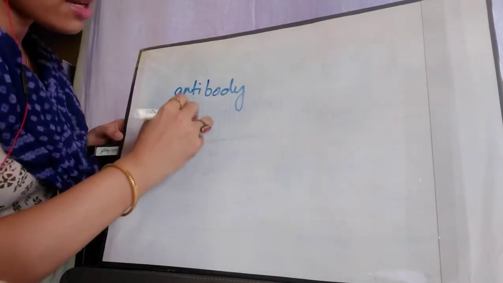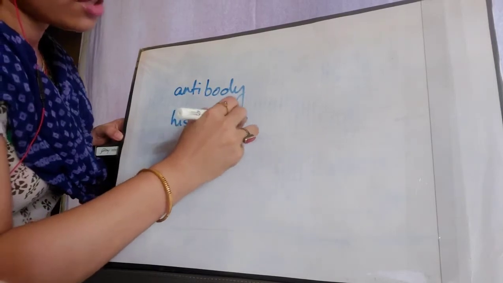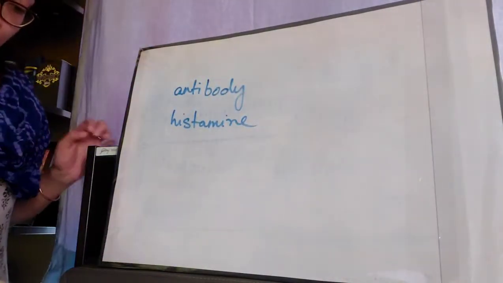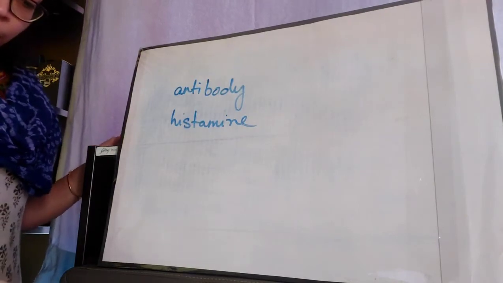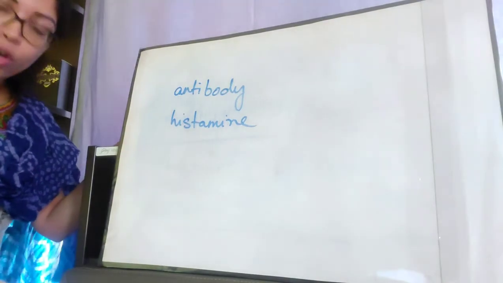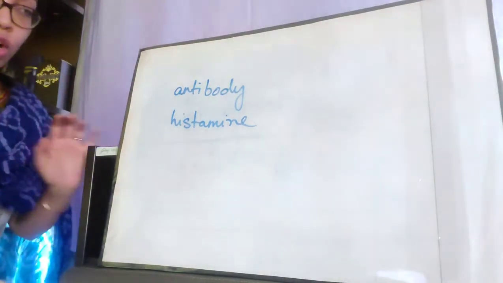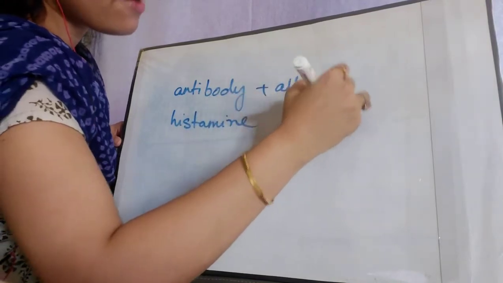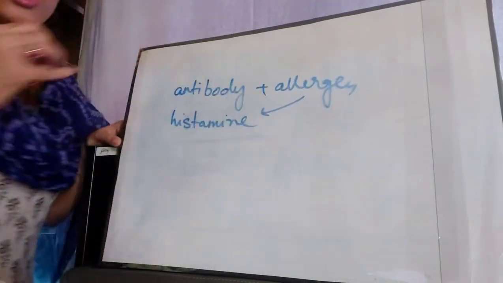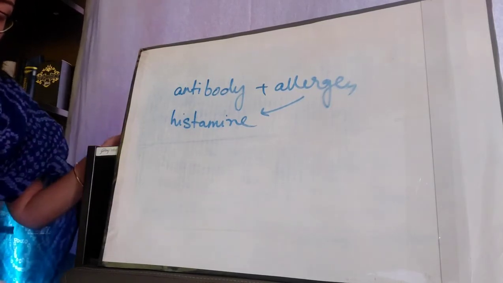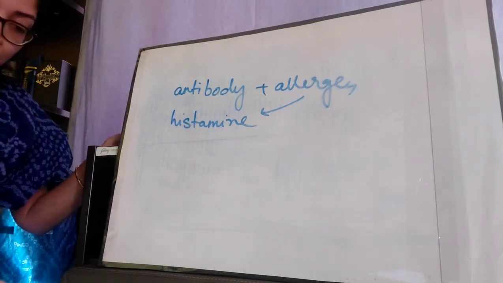Next one is the histamine. So what is histamine? The histamine is produced in response to the antibodies production. Okay, see, when the pollen grains come in contact, meaning the allergen comes in contact with the antibody, what happens? Histamine is produced. Histamine causes allergic reactions and results in swelling and inflammation.